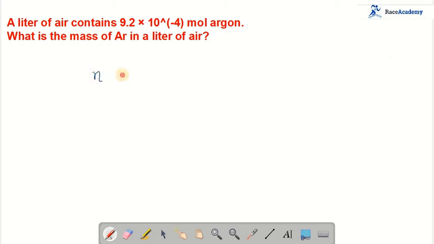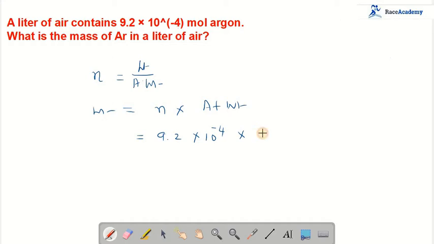We know that number of moles is equal to weight by molecular weight, or molar weight, atomic weight. Suppose you want to find the weight of the substance, weight is equal to number of moles into atomic weight. Number of moles given in the problem is 9.2 into 10 to the power of minus 4. Atomic weight of argon is 40.